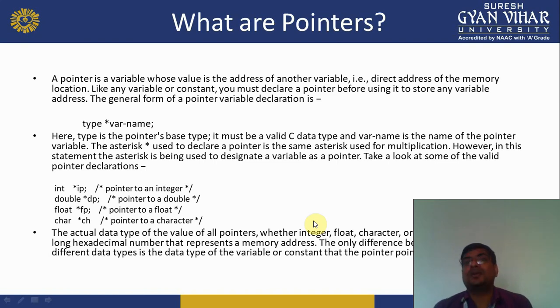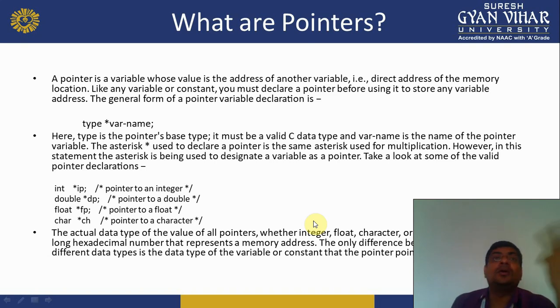What is the benefit of a pointer? The benefit of a pointer is that it provides direct access to the memory location of a variable. So the access time of any variable value automatically goes down, and using pointers we perform dynamic operations in a C program. What is a dynamic operation? Like when we create new variables at runtime, we create them using pointers, because they have direct access to memory.